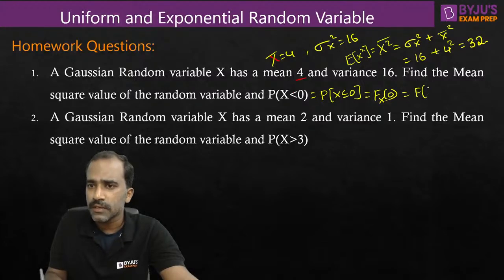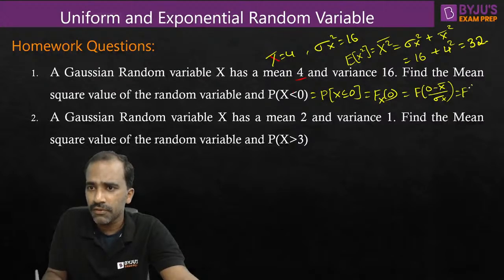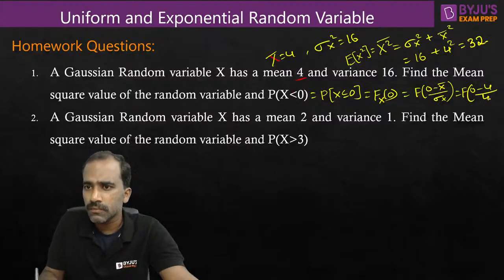How do we write it? F of (0 minus x bar) divided by sigma x. See this one? I have derived a beautiful relation between any Gaussian random variable and the normalized Gaussian random variable. We derived it in yesterday's session. You can go through that if you have missed that session. Now, F of 0 minus, what is x bar? X bar is 4 divided by sigma x, which is also 4, which is equal to F of minus 1.